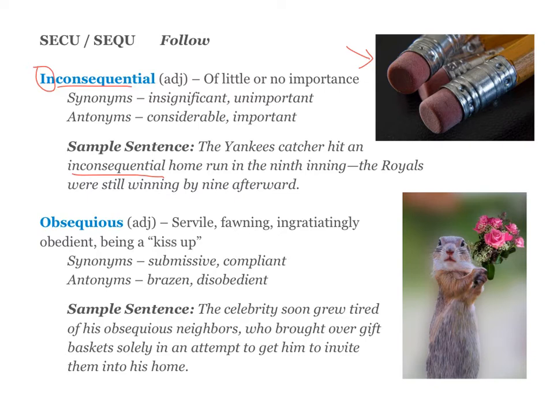Your next word is obsequious. It is also an adjective. It means servile, fawning, ingratiatingly obedient, or being a kiss-up. If you think of this word, servile comes from servant, so it's kind of behaving like you are someone's servant, usually because you want something. Sometimes maybe you just want their respect, maybe you want them to like you, maybe you want your boss to give you a raise or your teacher to give you good grades, and you are being a kiss-up, overly obedient, overly like a servant, bringing them flowers when there's no reason to.